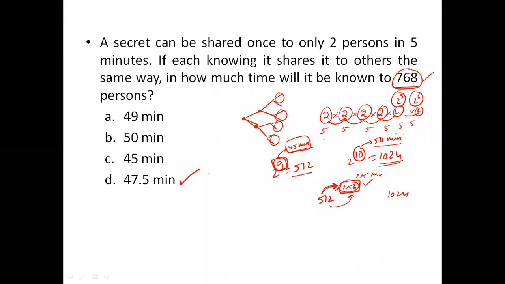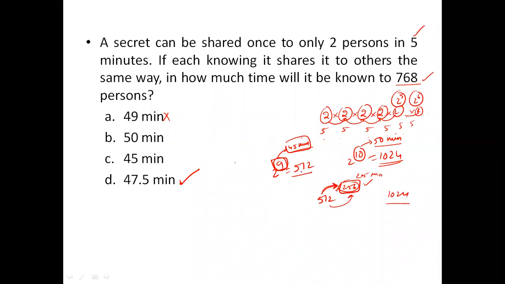So 47.5 minutes. This is a very simple logic of testing whether you know geometric progression or compounding. Seeing 768, knowing 2 power 9 is 512, every power of 2 takes 5 minutes. So 9 powers of 2 takes 45 minutes. 768 is not near 1024, it is very near 512. So it should be between 45 and 50. So the best option is 47.5. 49 cannot be there because 49 is very near to 50 minutes, which has 1024. Like that you can also directly assess the options.